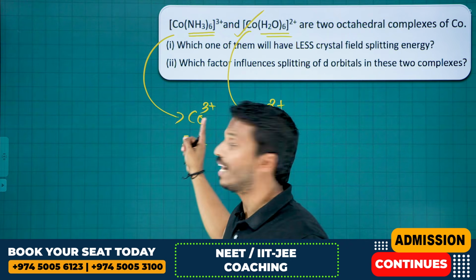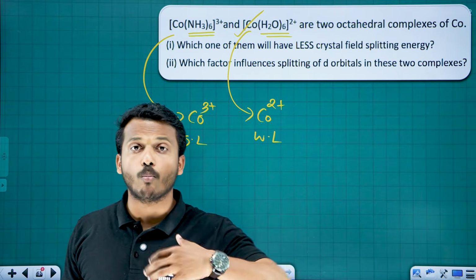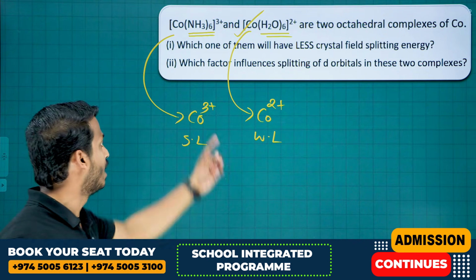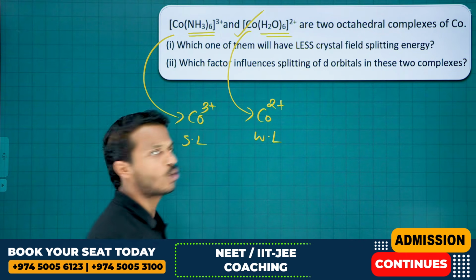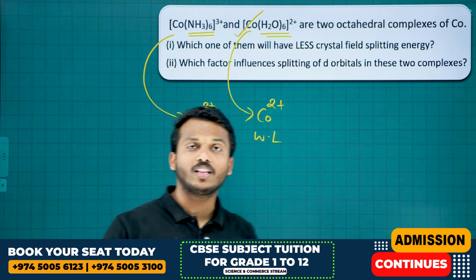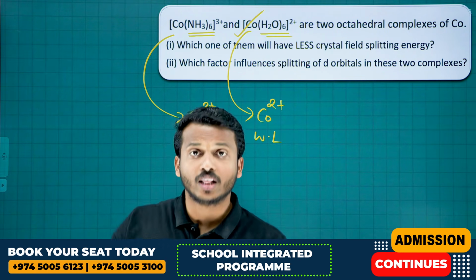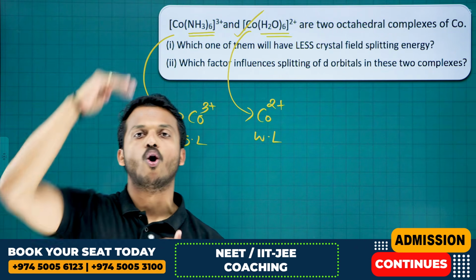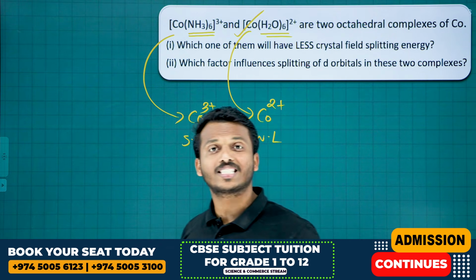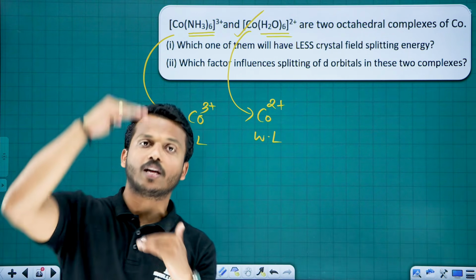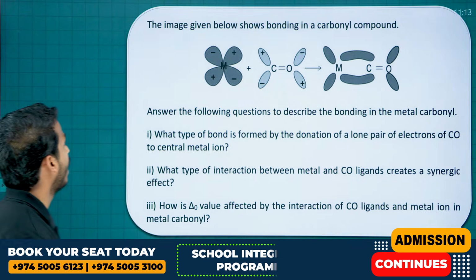Because the stronger the ligand, and the greater the charge on the metal, the more the crystal field splitting energy compared to the weaker ligand. Which factor influences splitting of d orbitals in these two complexes? Many factors affect the crystal field splitting energy difference. When a strong ligand approaches, the crystal field splitting energy will be more. If a weak field ligand approaches, it will be less. The greater the charge on the central metal atom, the more the splitting. The lesser the charge, the less splitting. So both factors can be applied here.